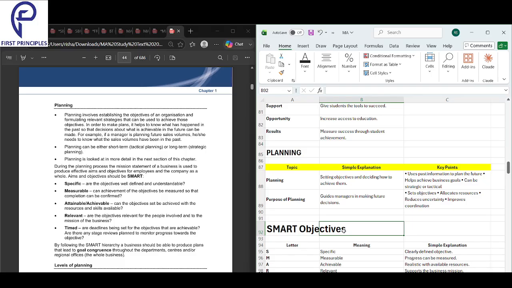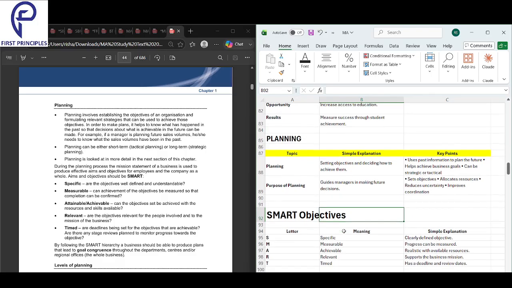Setting a goal and deciding how to reach it is called planning. It uses past information to plan the future. You use the past information and you plan the future.